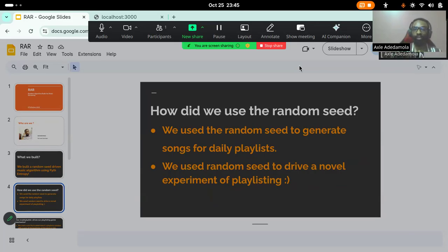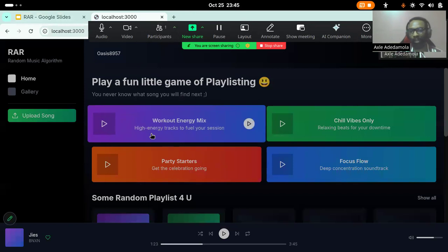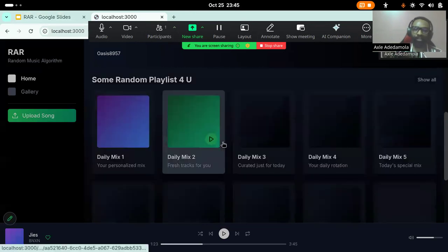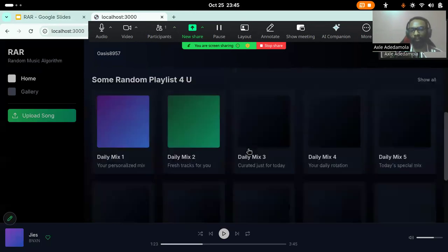And then I also used the random seed to create a novel game experience, which is the primary feature I want to share with you guys. And that game is called playlisting. Playlisting is based on something we do often every day, and it's creating a vibe or a mood using a playlist. Come to the app here, and it looks like your typical Spotify app, but it functions differently.